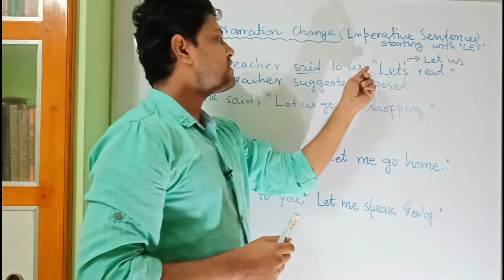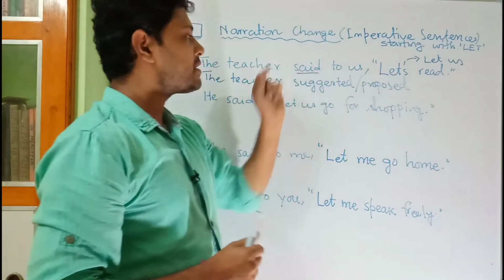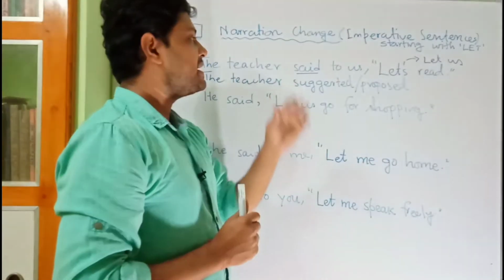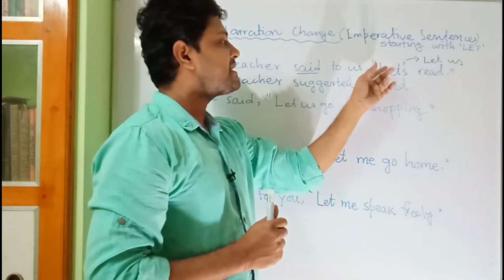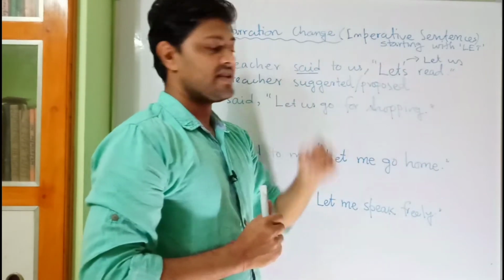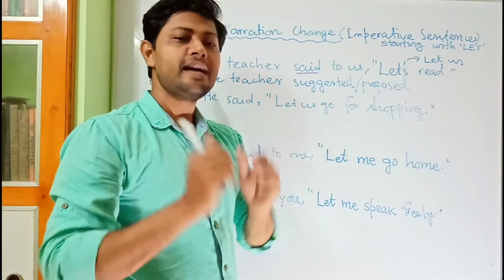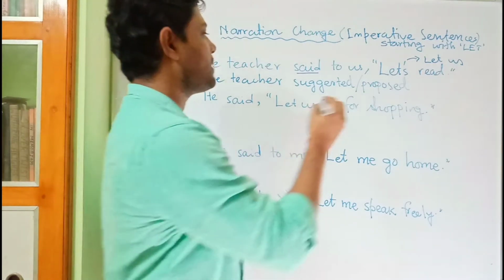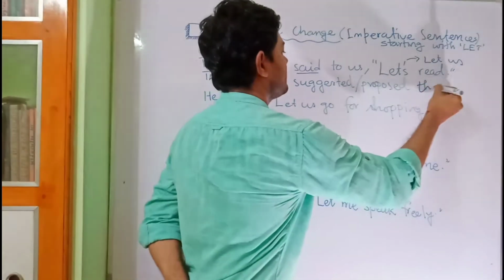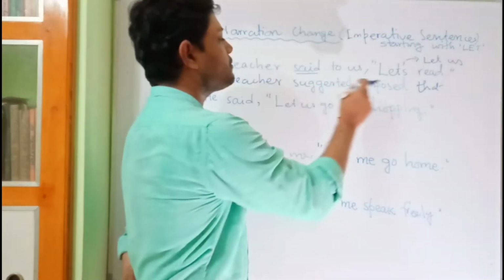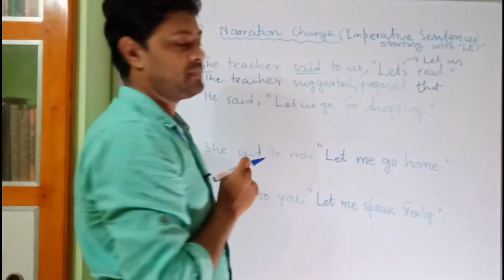After that, we know that in case of imperative sentence, the linker is but. Here is the exception. In case of the sentences which begin with let, the linker will be that, as we find in the assertive sentence. So we have to write here that the teacher suggested or the teacher proposed that.